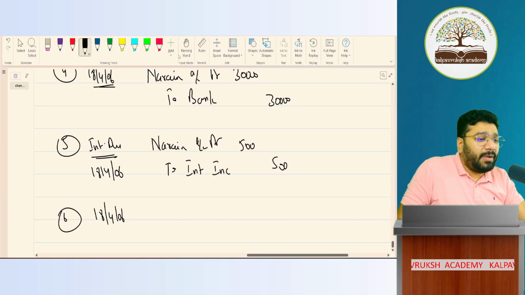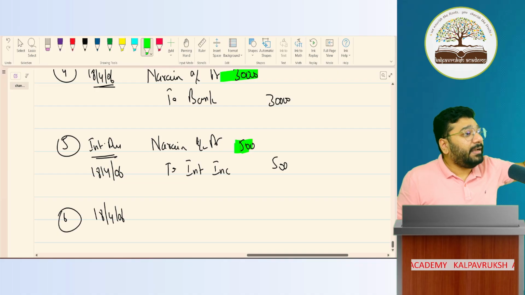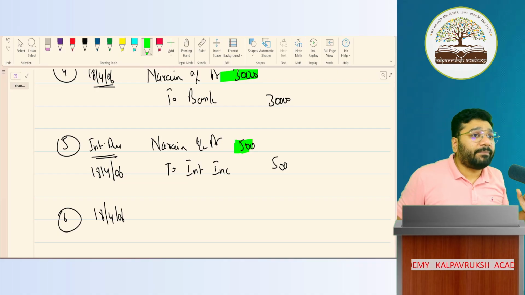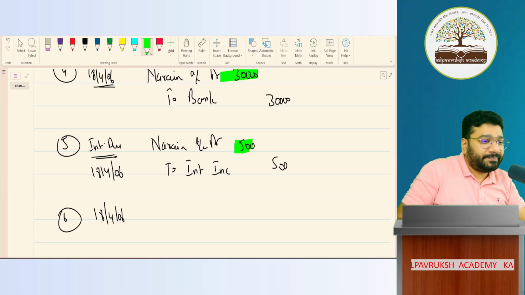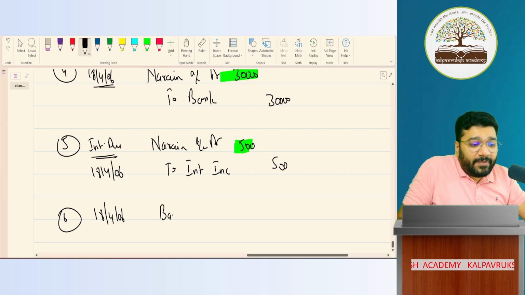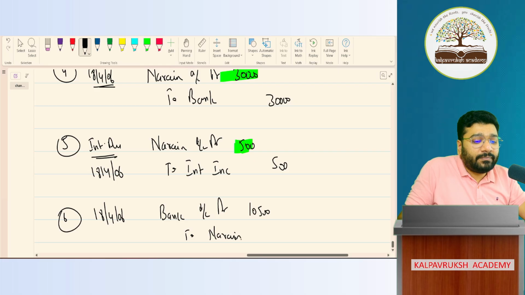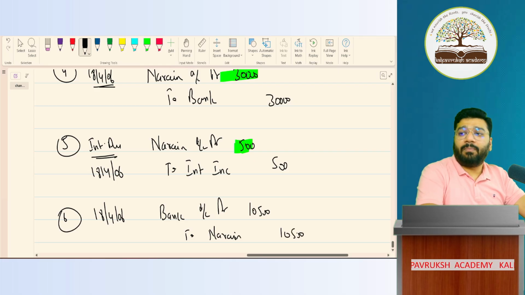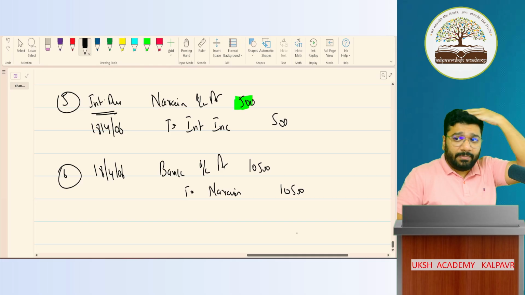How much do you have to receive in total? 30 plus 500, 30,500 you have to receive. In that, 10,500 is coming on the spot. So how much is the new bill value? Remaining 20,000. So what is the receipt entry? Bank account debit. How much? 10,500. To Narain, how much? 10,500. Any problem? Online people, any problem?